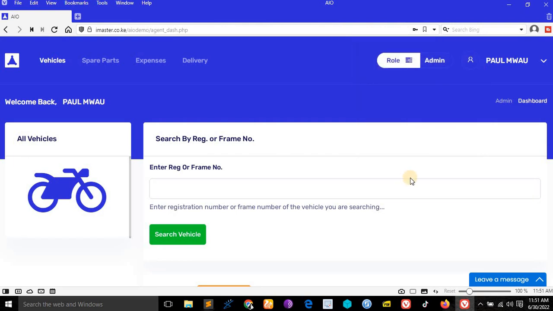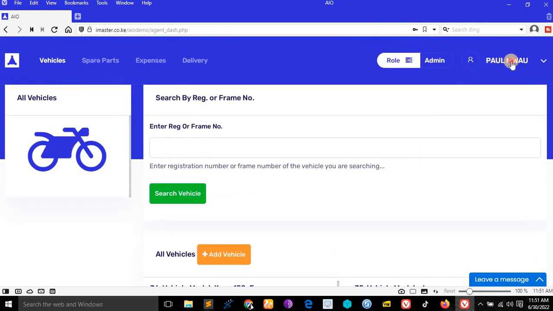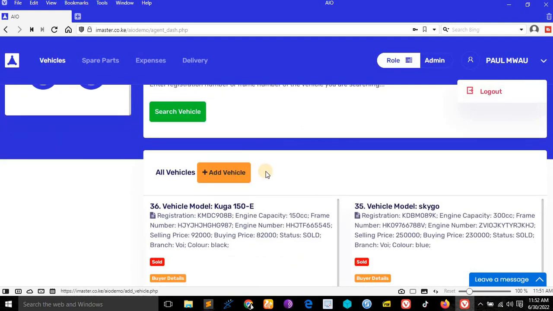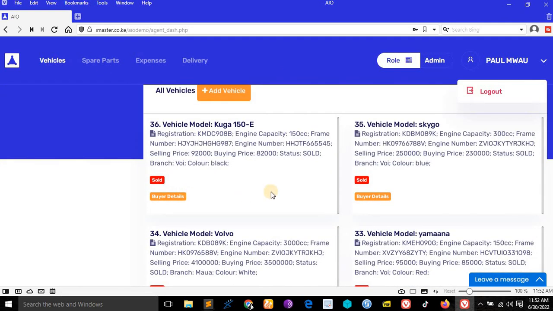Let me save. So you can see Paul Mwau cannot see the other one there. They cannot return items to stock because you cannot trust them so much. They cannot see the statistics. They cannot do this and this and that. But they can add vehicles. They can sell vehicles. They can see buyer details.